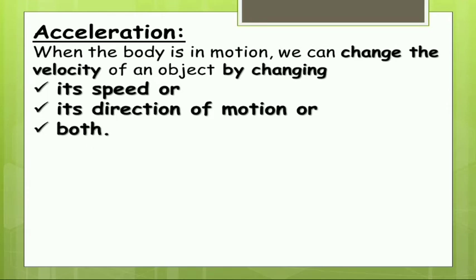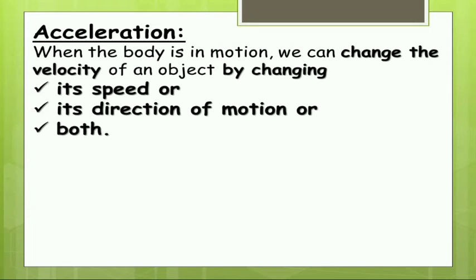We know velocity is a vector quantity which has magnitude as well as direction. So the magnitude of the velocity is nothing but the speed. That's why we can change the velocity by changing the speed, or the direction, or both. In general life, we cannot go with a constant velocity. We need to change the directions, we need to change the speed, and in some cases both can happen. So that's why in general acceleration always exists.